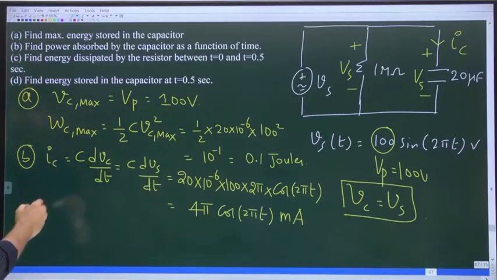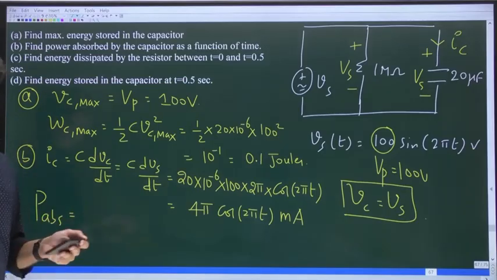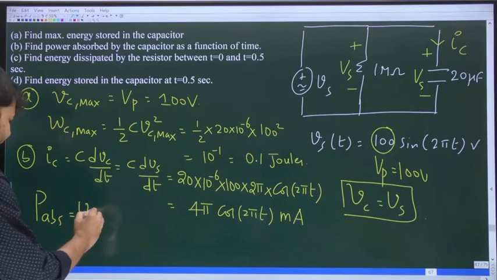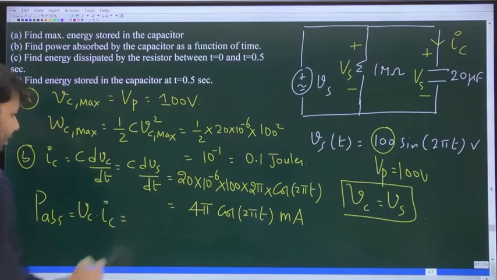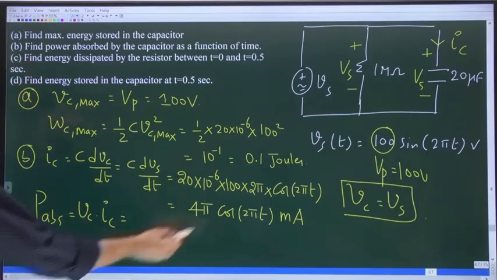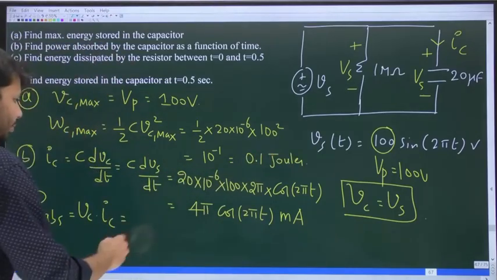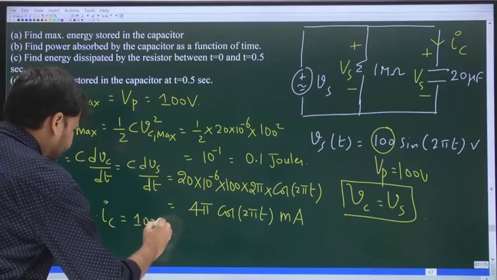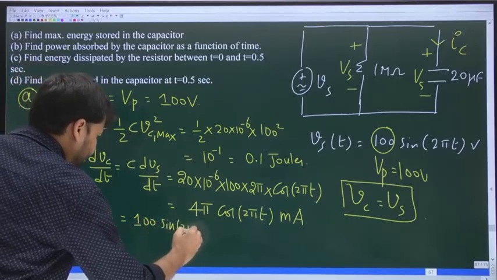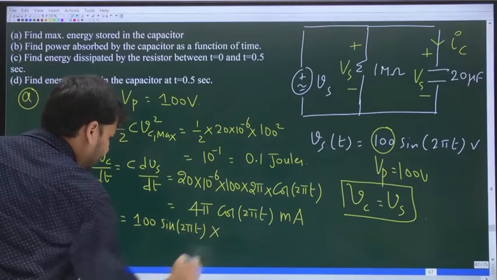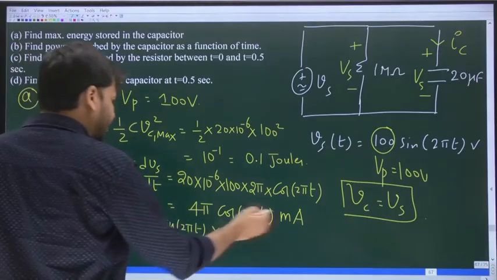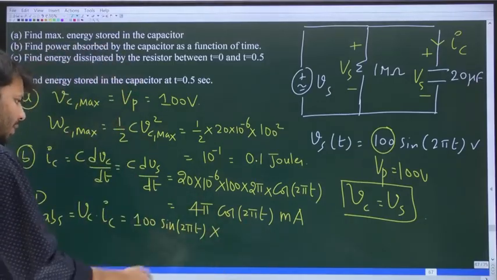But the question is to find the power absorbed by the capacitor. Power absorbed by the capacitor, PABS, is voltage times current, which is VC into IC. VC is 100 sin 2 pi t, and IC is 4 pi cos 2 pi t milliamps.